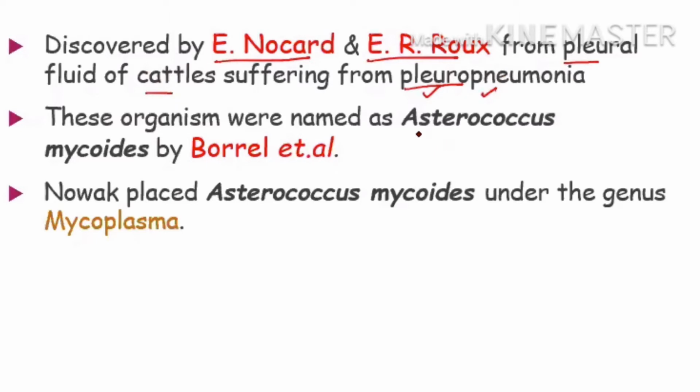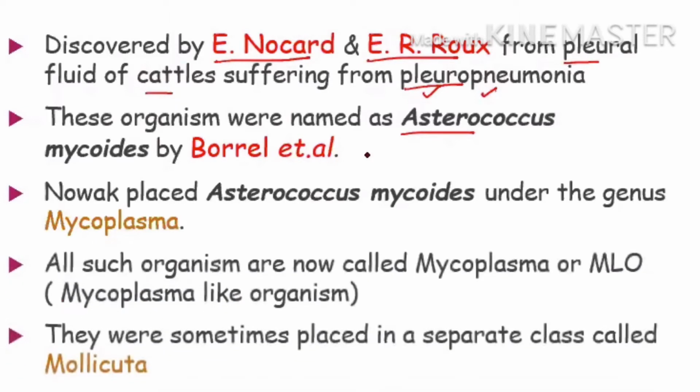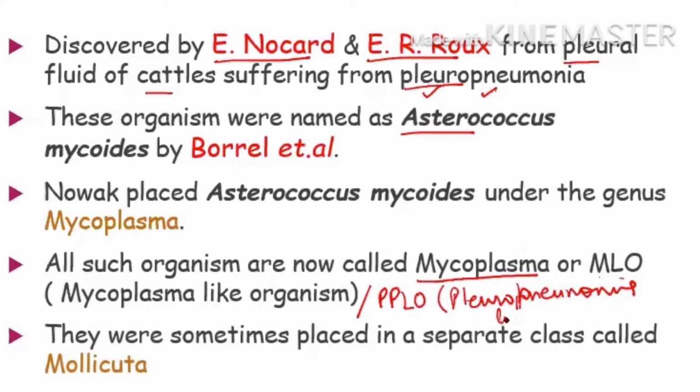They were actually called Asterococcus by Borel et al. And Novak placed them under the genus Mycoplasma. So all these organisms are now called Mycoplasma, or they are also known as MLO. Is it clear? Or we also call them PPLO, because they are found in the pleural fluid, so we call them pleuropneumonia-like organisms. And sometimes they were placed in a separate class known as Mollicutes. So this is the discovery and the position of the mycoplasma.